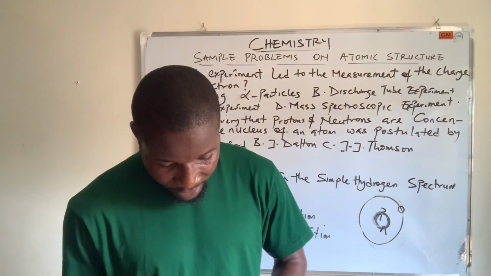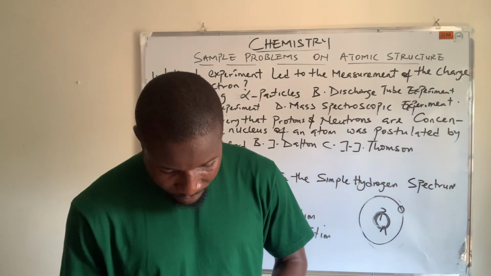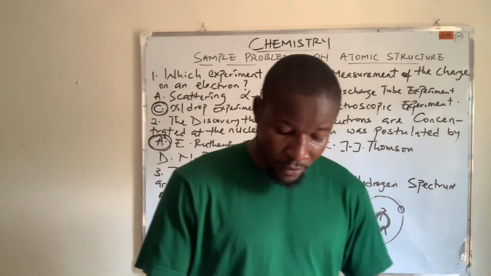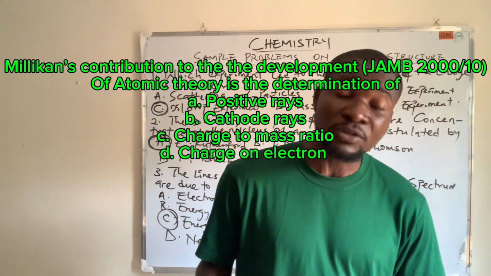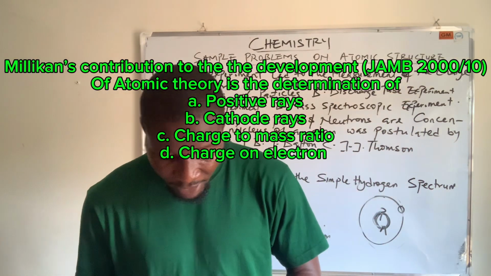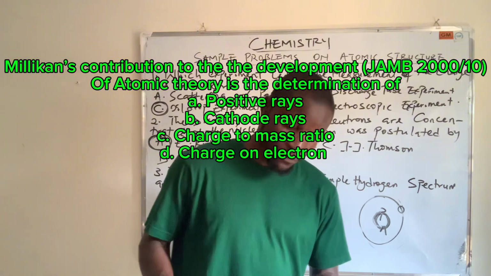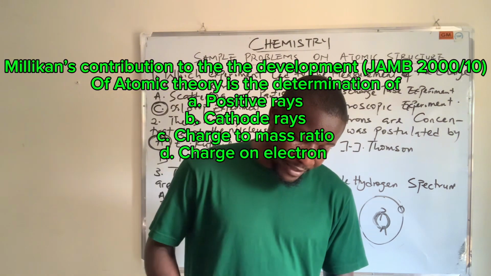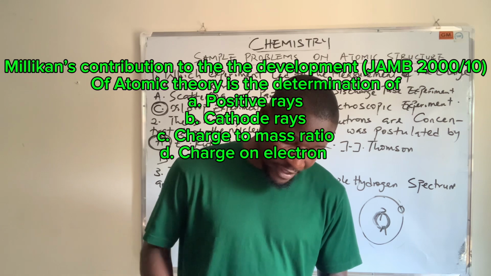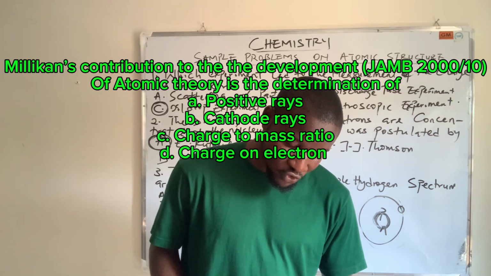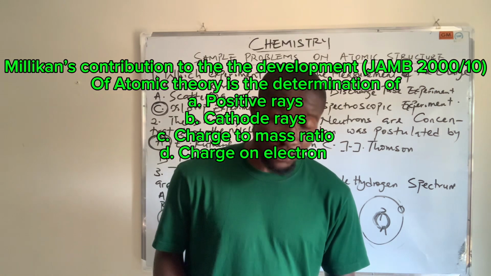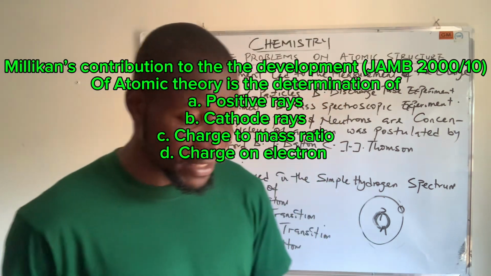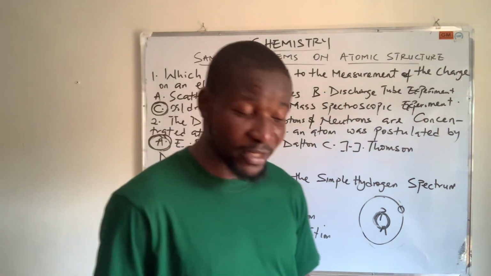And I have another question here, a Millikan question, that's 2001 number 10. JAMB says Millikan's contribution to the development of atomic theory is the determination of A, positive rays, B, cathode rays, C, charge to mass ratio, D, charge on electron. Our answer, of course, is charge on electron. Anything that has to do with Robert Millikan has to do with the charge on an electron.